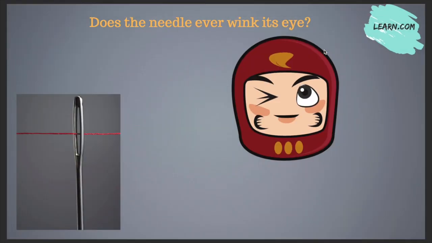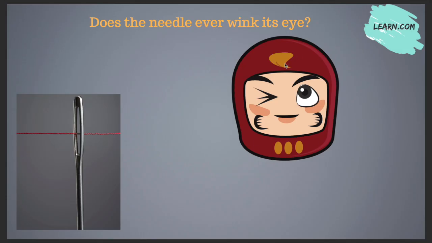Does the needle ever wink its eye? Now, as you can see, a needle is a very common household item found in every home. If you notice the needle, the upper section from which the thread passes is known as the eye of that needle.